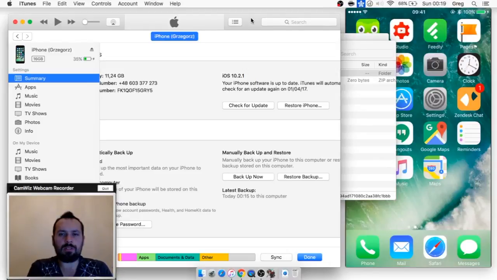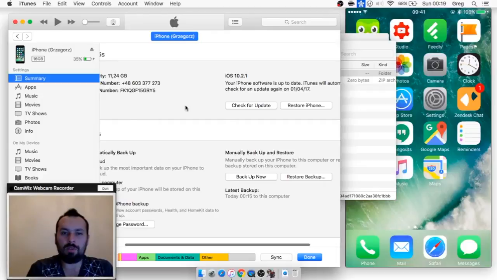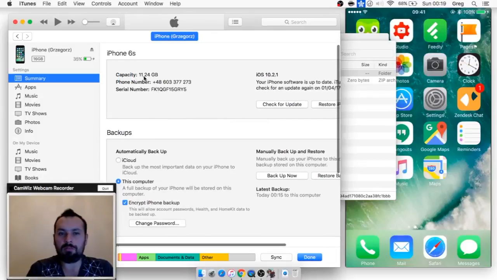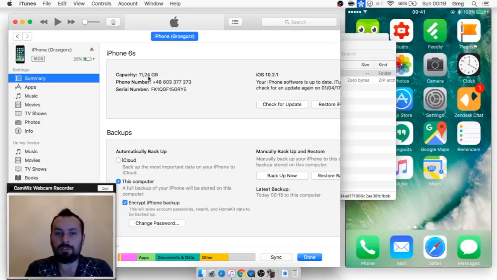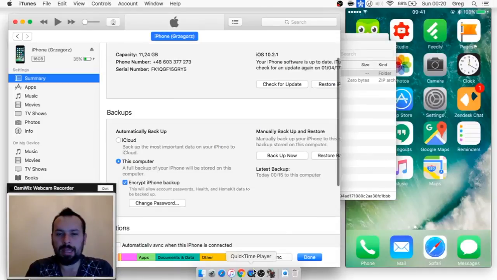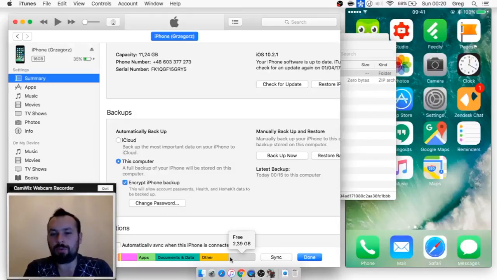So that's a very interesting situation. The iPhone, it's a small iPhone. It's 16 gigabytes. We've got only 11 gigs available, and the backup weighs 3 gigs, and so we've got 2.4 gigabytes free.